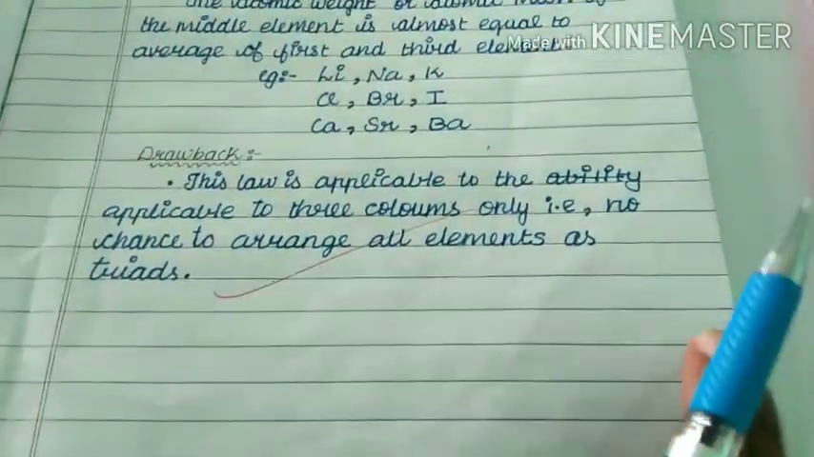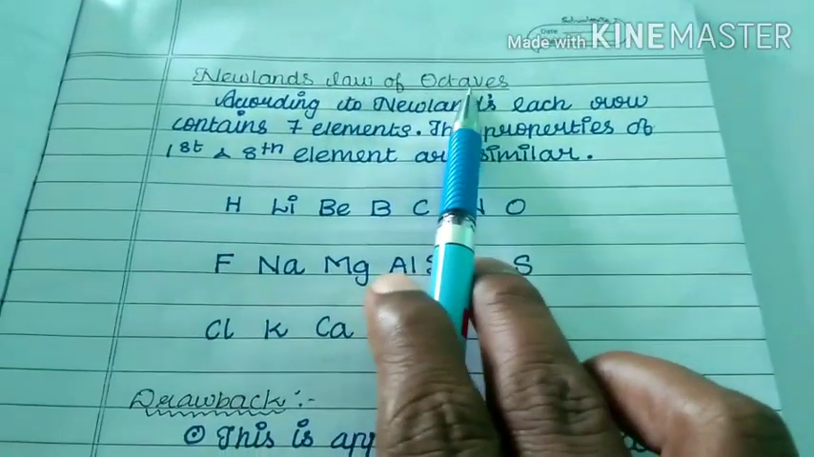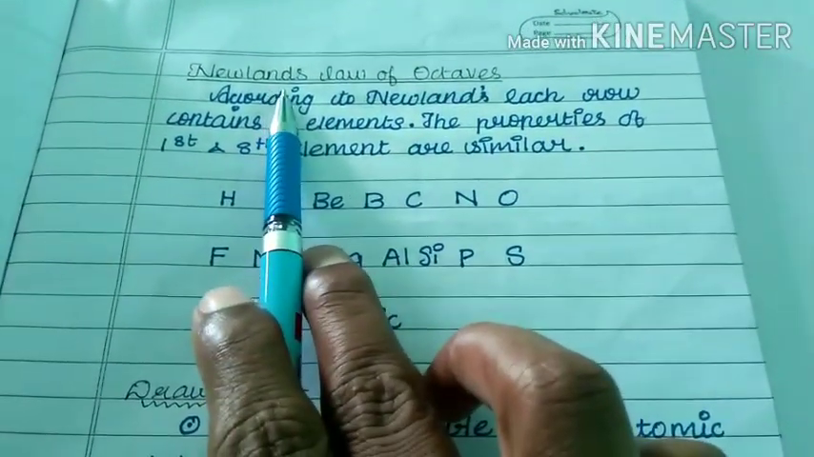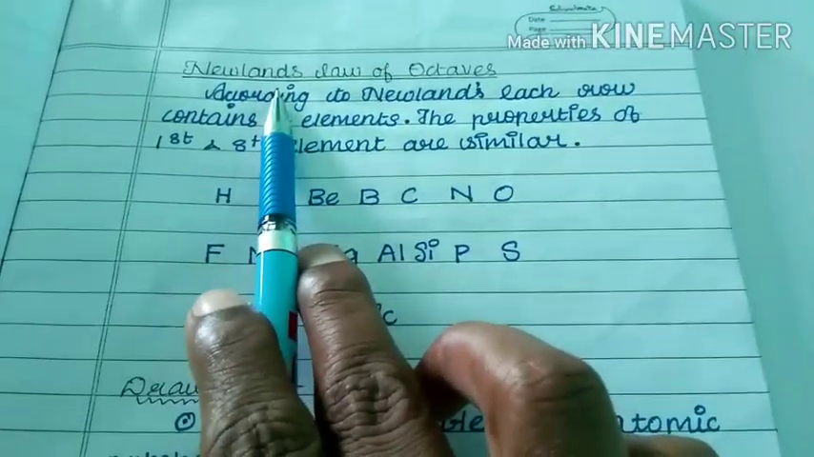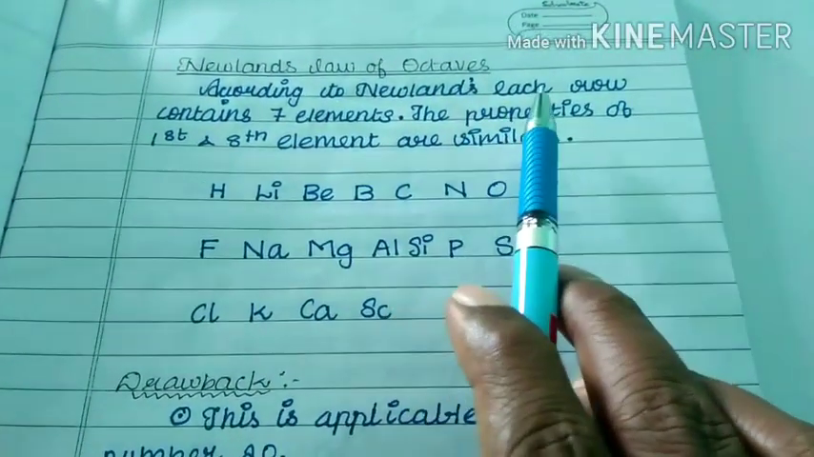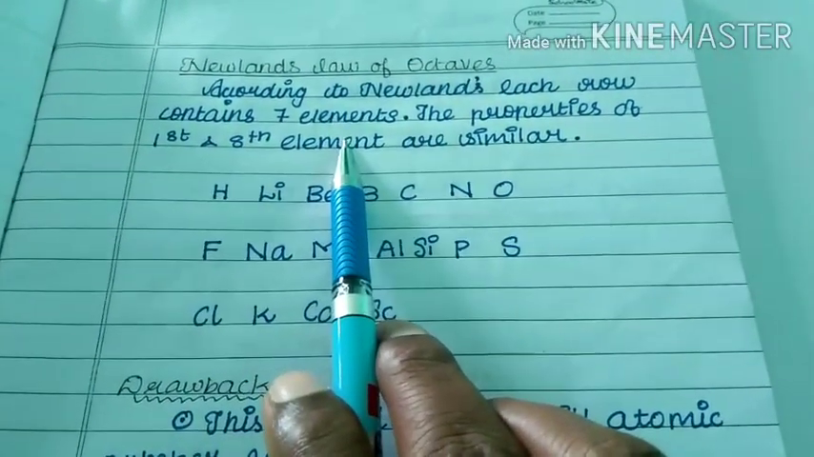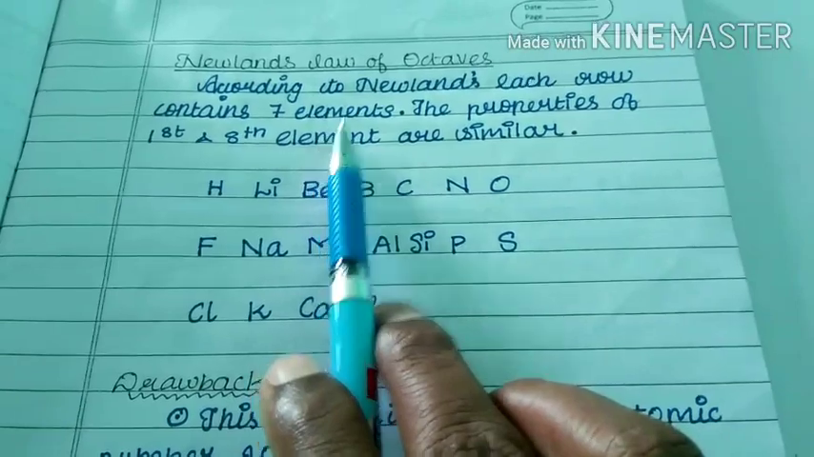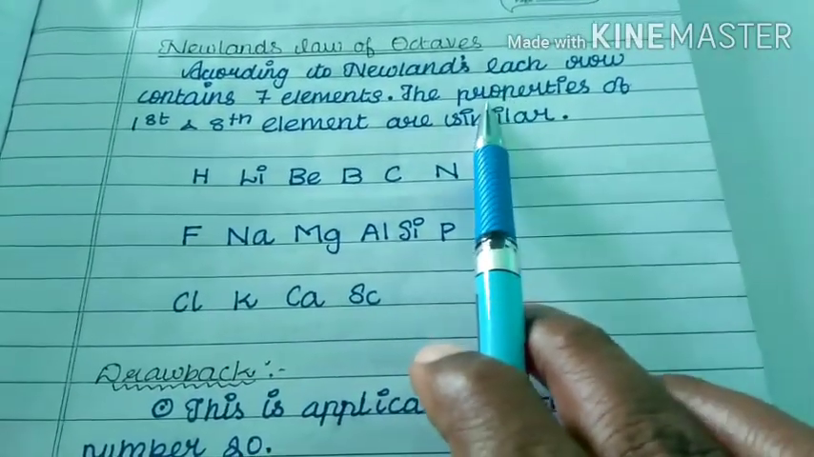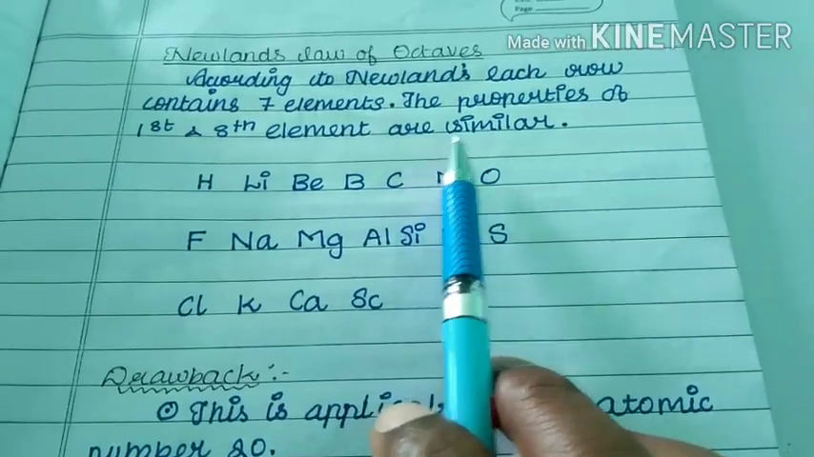Next law is Newlands' law of octaves. Oct means 8. Newlands, here one more scientist has come. Newlands' law of octaves. He says that according to Newlands, each row contains 7 elements. Each row contains 7 elements. The properties of the first and eighth element are similar.